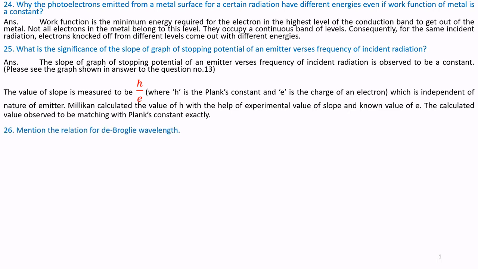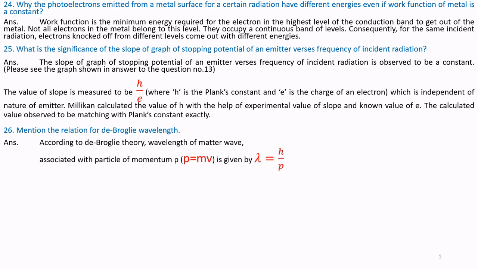Question number 26. Mention the relation for de Broglie wavelength. According to de Broglie theory, the wavelength of the matter wave associated with a particle of momentum p is given by lambda is equal to h by p, where p is equal to mv. Therefore, lambda is equal to h by p.